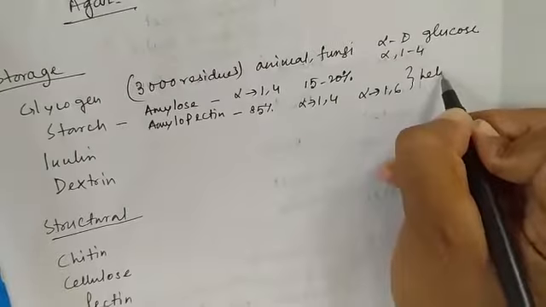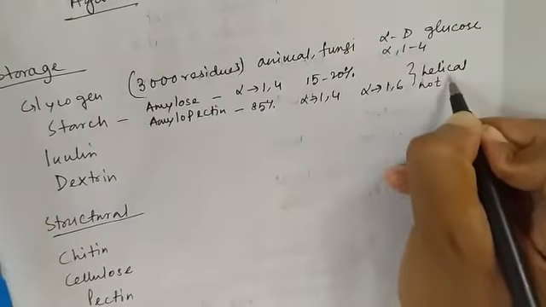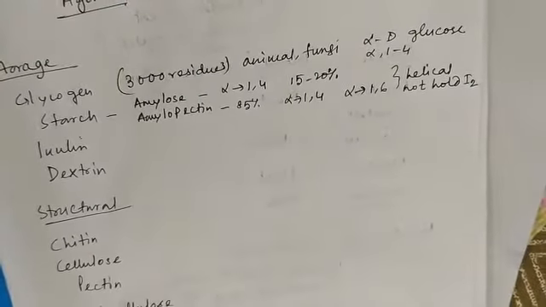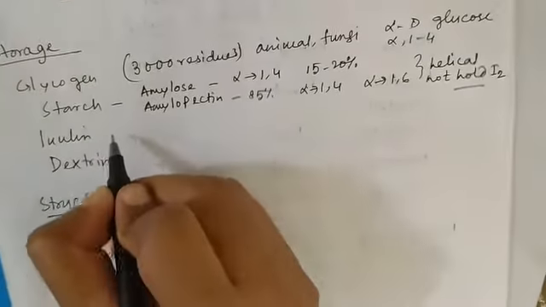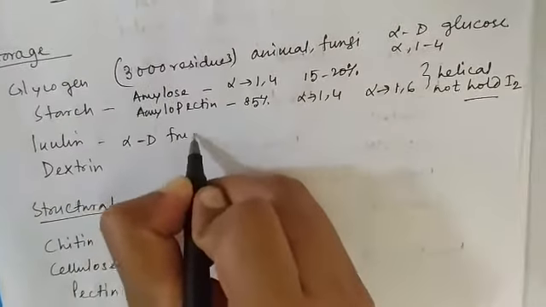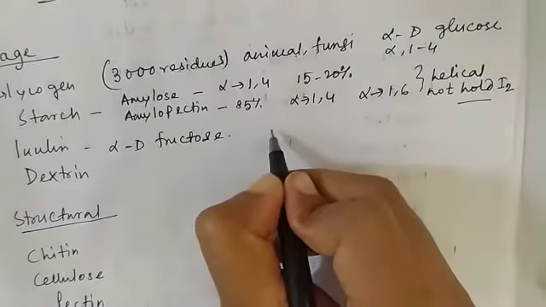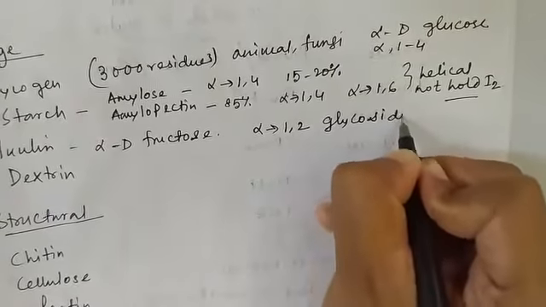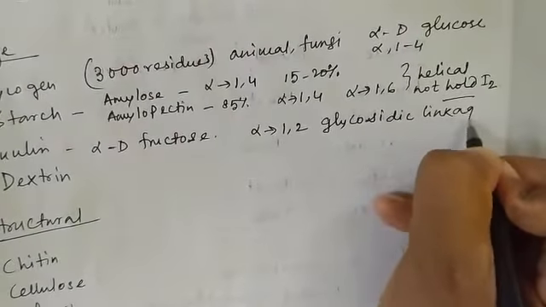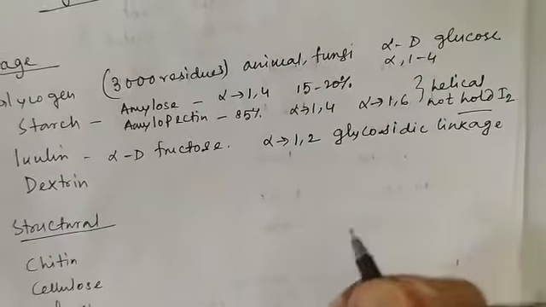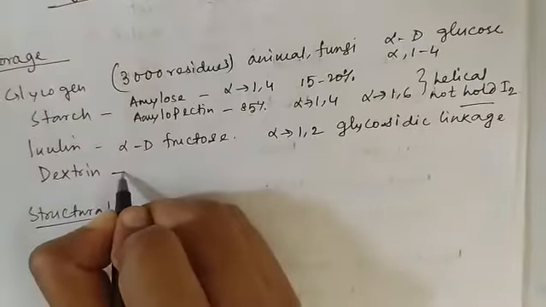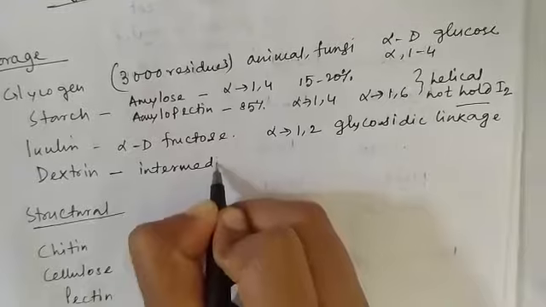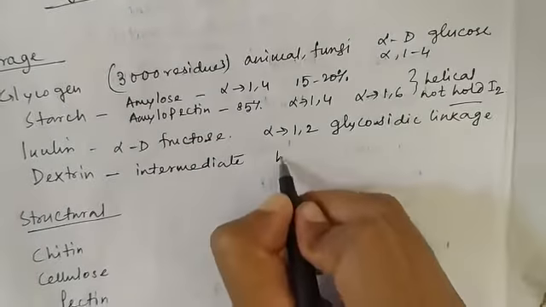They are helical but do not hold iodine, as starch cannot hold iodine. Inulin is composed of alpha D fructose combined with alpha 1,2 glycosidic linkage. It is a very important polysaccharide used in testing kidney function. Dextrin, another storage polysaccharide, is an intermediate product formed on hydrolysis of starch.